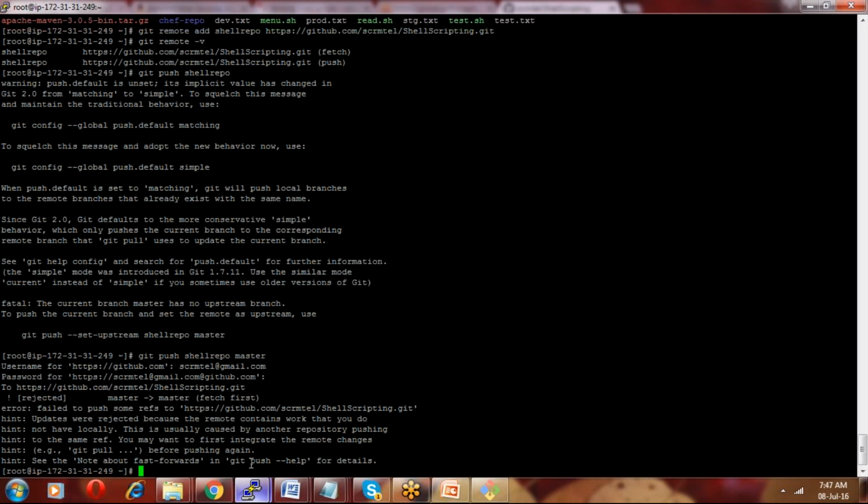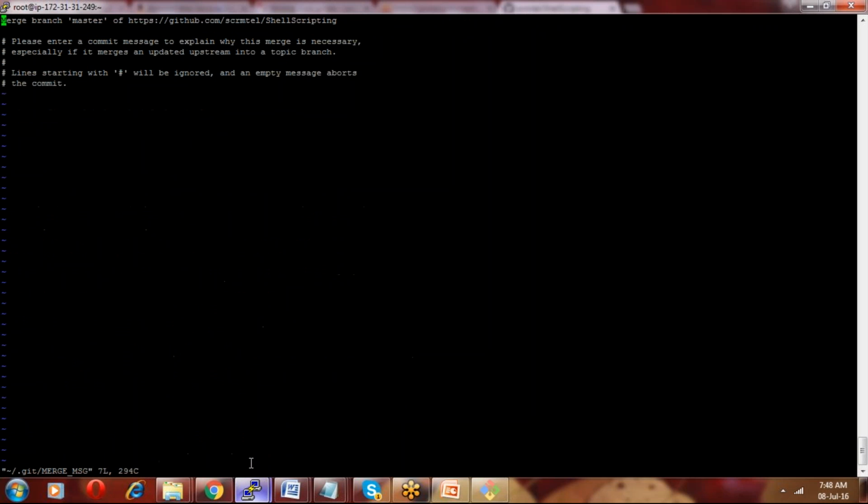Failed to push some refs to shell scripting.git. Updates were rejected because the remote contains work that you do not have. This is usually caused by another repository pushing to the same place. If so, you have to say git pull. So git pull from the repository shell repo, and the branch is master.